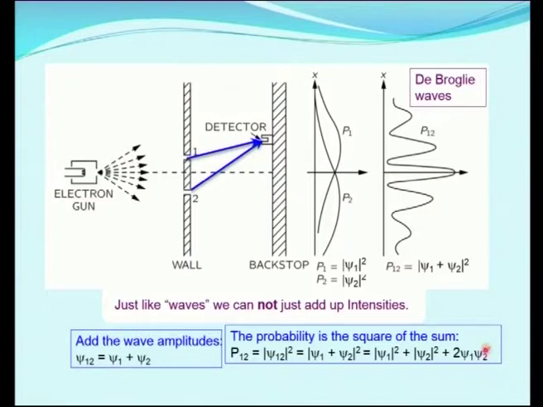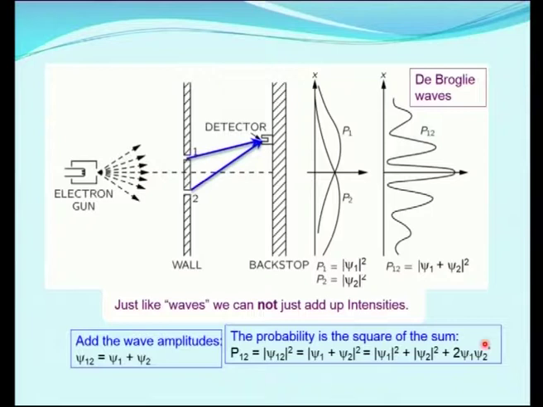This psi star indicates complex conjugation. Complex conjugation we know: if it is e power i theta, we expand e power i theta as cos theta plus i sin theta. If we have to take the conjugate, the i term should become negative, that is called the complex conjugate. Based on these two equations, in the next session let us derive the probability amplitude of this double slit experiment with electrons.